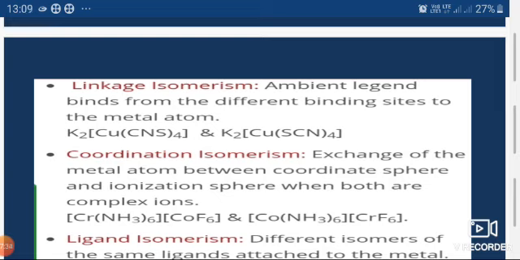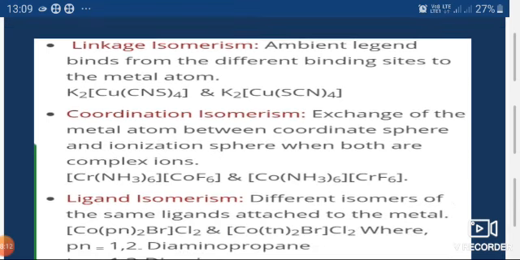So in the first case, the copper was bonding with the thiocyanate group through one atom, but in the second case the copper is binding through the other. So there are two atoms in the thiocyanate group that can bind to the central metal ion, and they get bonded through either atom. So this thiocyanate or isothiocyanate group is what we call an ambidentate ligand.